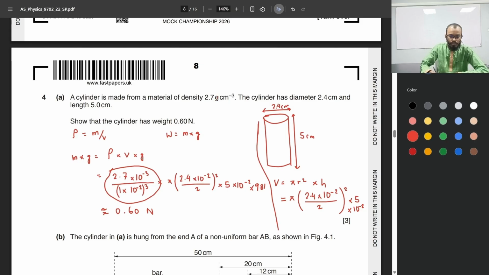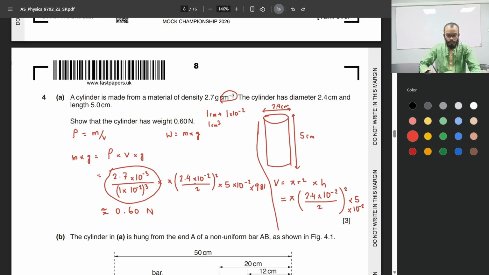Okay, in case anyone is confused, right over here, we converted the density to kg per meter cube. So 2.7 grams is 2.7 times 10 to the power of minus 3 kilograms. So if we multiply it by 10 to the power of minus 3, we're converting 2.7 grams to 2.7 times 10 to the power of minus 3 kilograms. And 1 centimeter is 1 times 10 to the power of minus 2 meters. So 1 centimeter cube would be 1 times 10 to the power of minus 2 whole cube, meter cube. Okay, so that's the entire conversion over here.